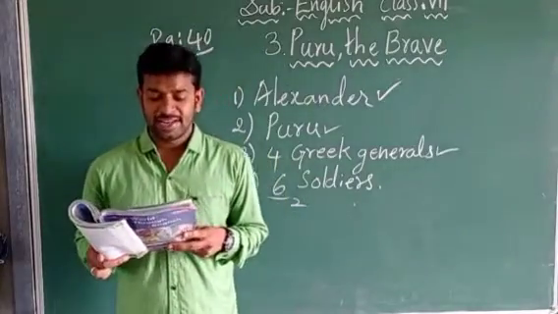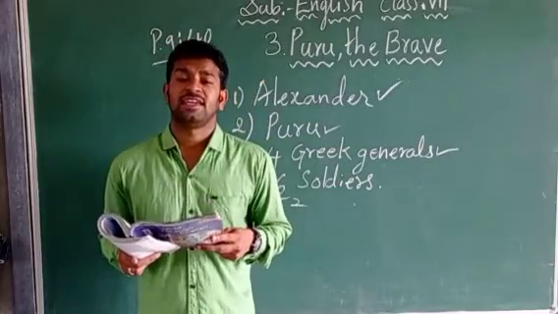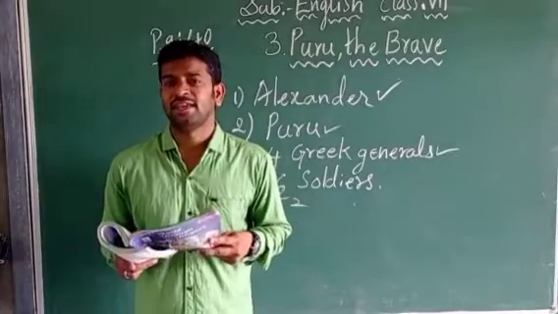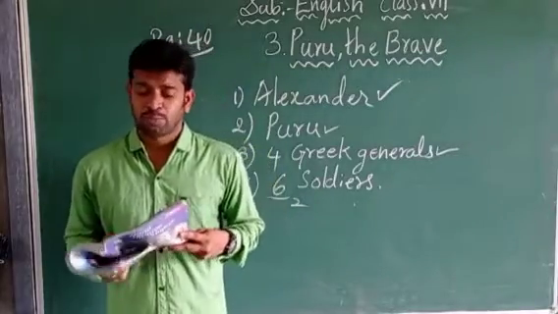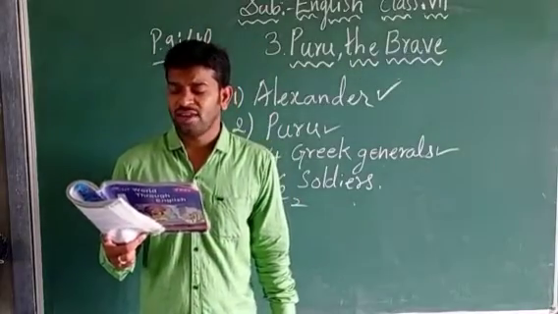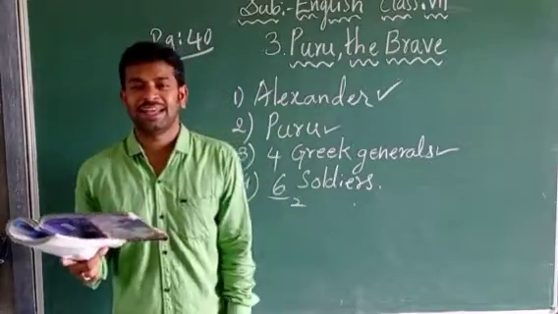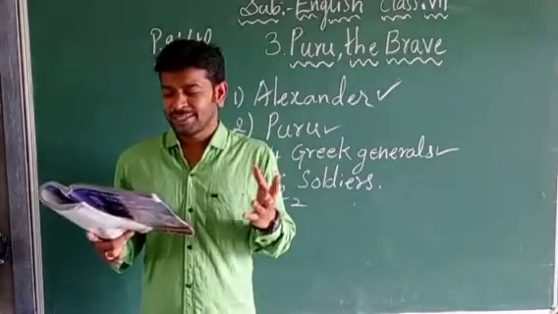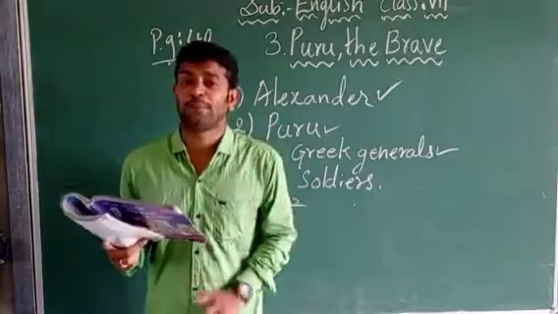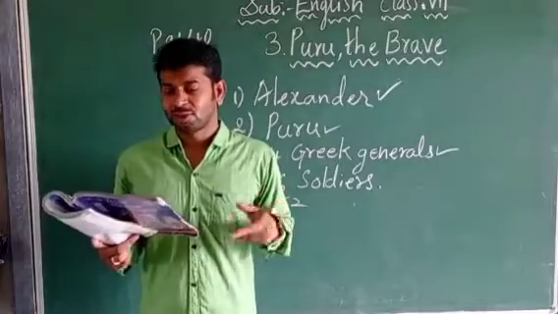Now what is the second general telling? He is a proud man, your majesty. Maharaja, he is very proud. Next, Alexander says, a soldier is not a soldier if he is not proud. A soldier is not a soldier if he doesn't have pride. Every king should have some pride. Only then is he called a soldier.